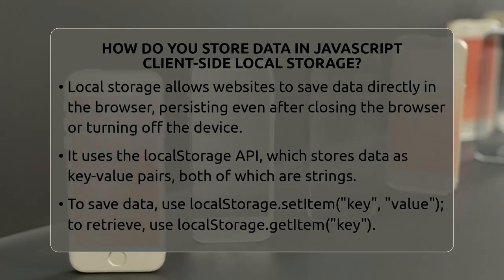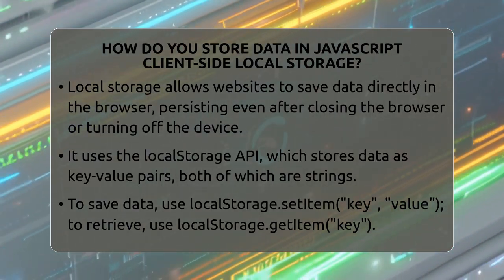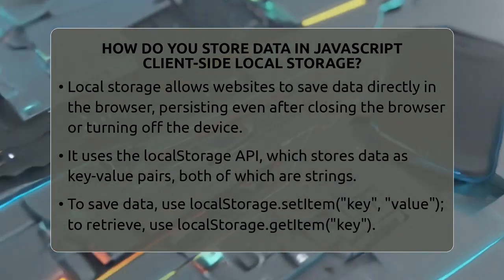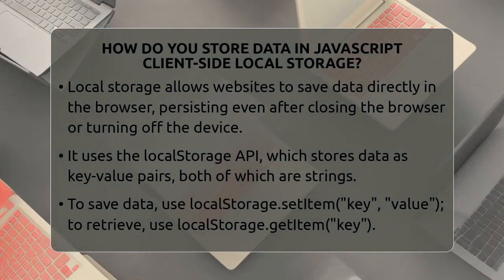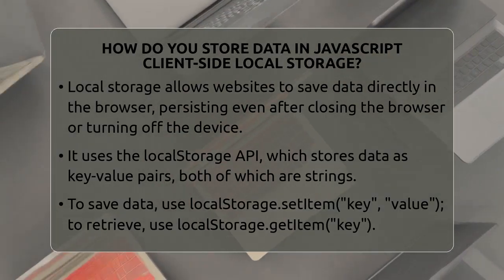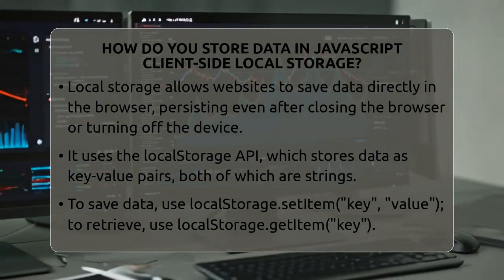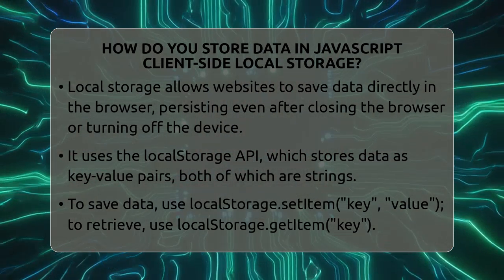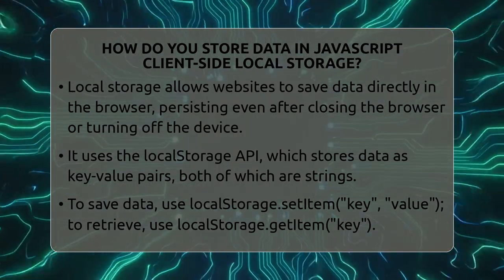It is a simple way for websites to save data directly in your browser. This data stays there even after you close the browser or turn off your computer. It's like a tiny notebook that the website can write in and read from whenever needed. The main tool for this is called the Local Storage API, which is part of the Web Storage API. It works by saving data as key-value pairs where both the key and value are strings. Think of it like a label and a note attached to it.